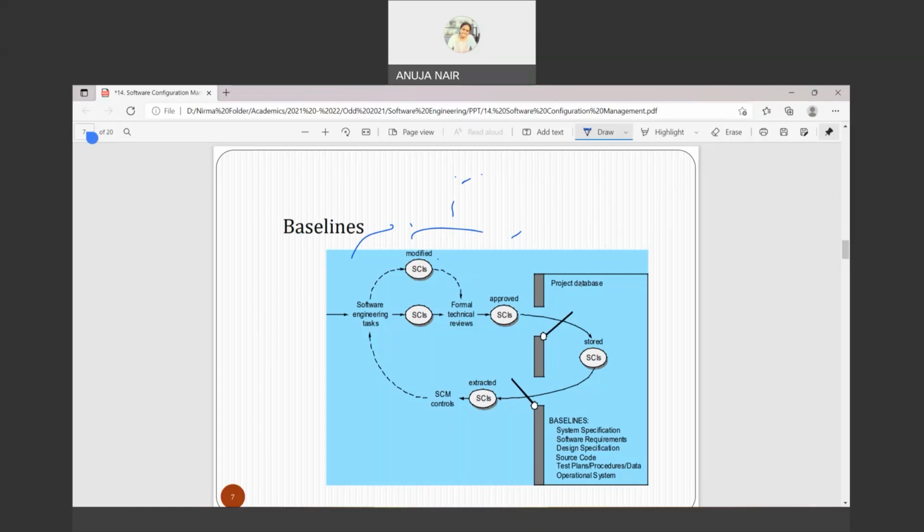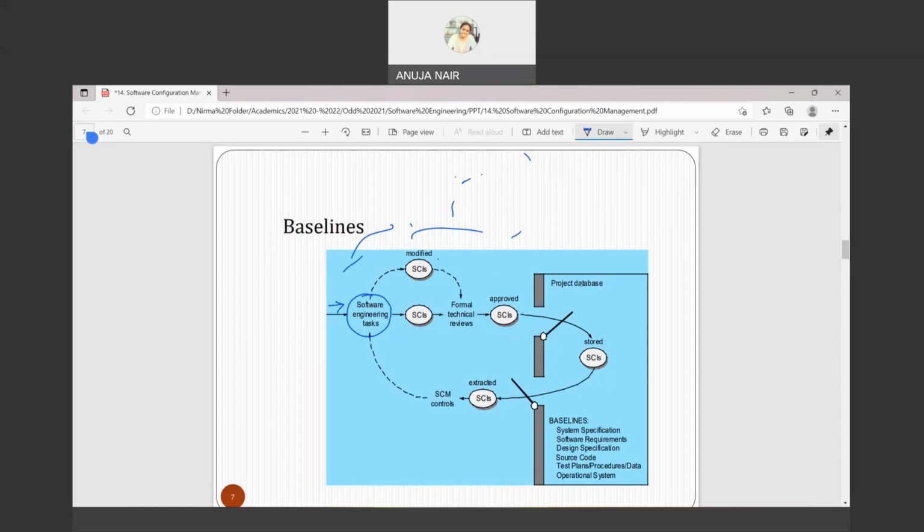Okay, now once an item is changed, you need to go through the formal technical review to make sure that the changes have been incorporated or not. So let's start from this place. Software engineering task means your SDLC task, all the phases of SDLC and the tasks which are associated with it. Then out of that you find out SCIs.